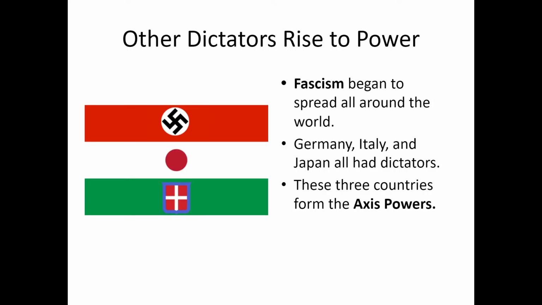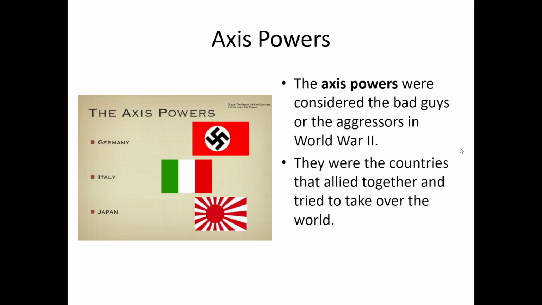Fascism began to spread all around the world. Germany, Italy, and Japan all had dictators. These three countries formed the Axis powers. The Axis powers were considered the bad guys or the aggressors in World War II. They were the countries that allied together and tried to take over the world.